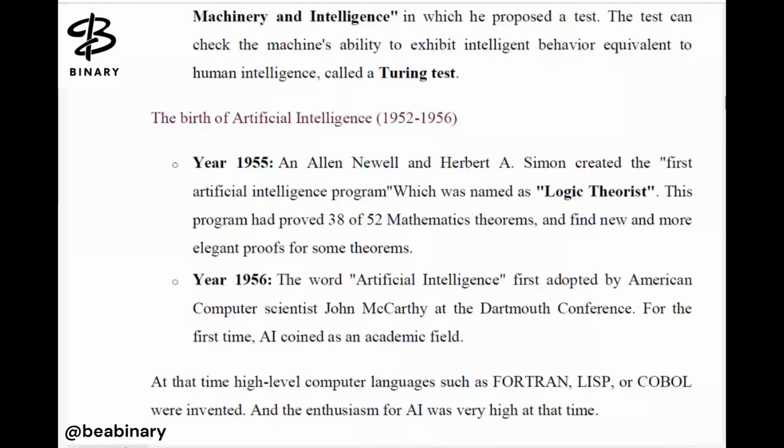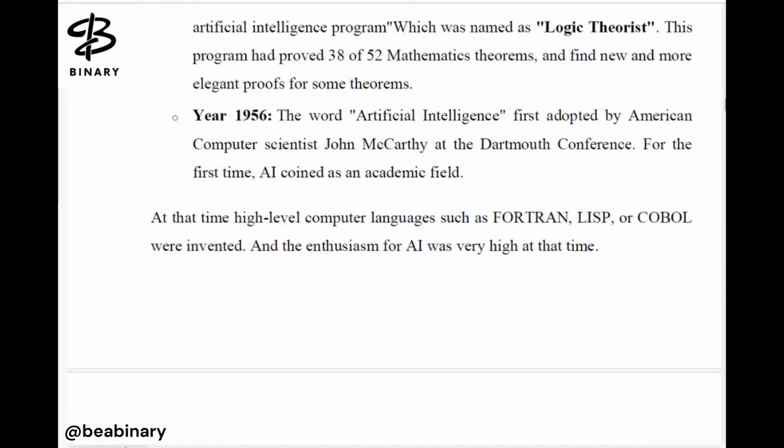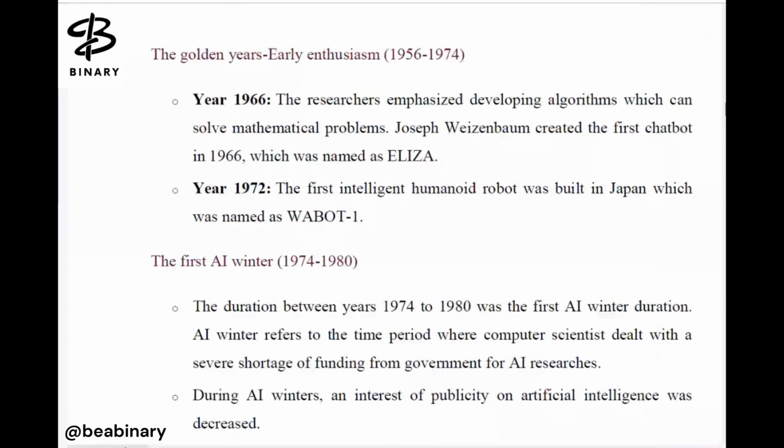Now high-level languages such as Fortran, LISP, and COBOL were invented, and the enthusiasm for AI was very high at that time. Then another golden period from 1956 to 74, in which the first chatbot, Eliza, was established. The researchers emphasized developing algorithms which can solve mathematical problems, right?